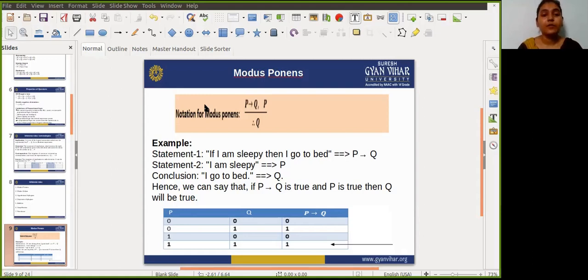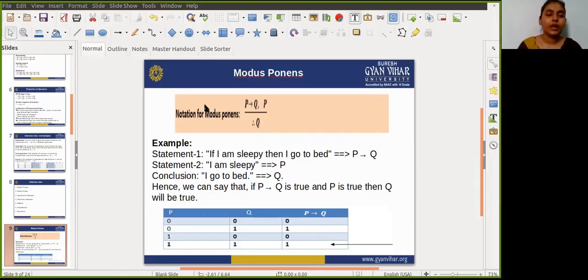One statement is: if I am sleepy, then I go to bed, and the second statement says that I am sleepy. Then obviously you will go to bed. Hence we can say that if P implies Q is true and P is true, then Q will be true.